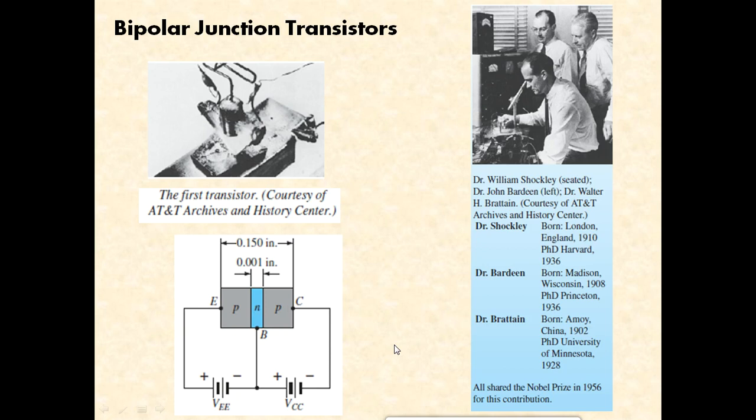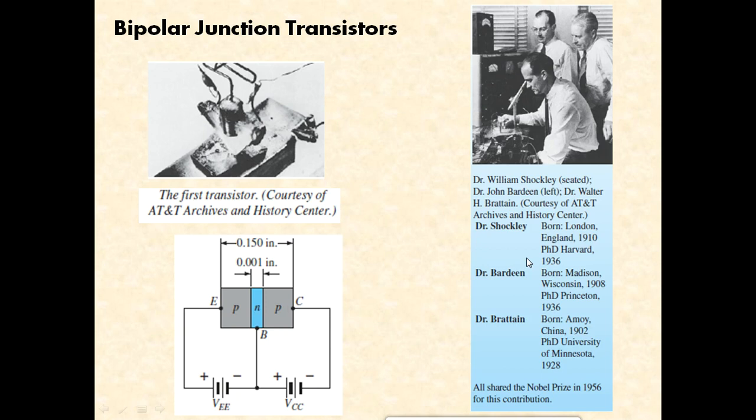Well, there are many flavors in the transistors. The first transistor that was actually invented was way back in the year 1947. Just to brief you about the history of the transistor, three people were involved. The slide shows that it was Dr. Shockley, Dr. Bardeen and Dr. Brattain who were involved in the invention of the first transistor.